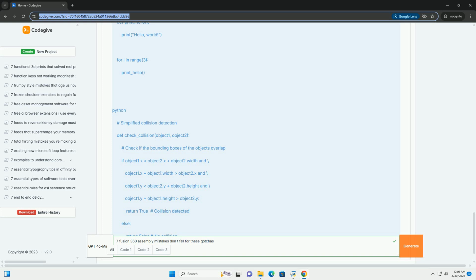Solution: use patterns for repetitive features. Use rectangular, circular, and pattern on path features, Create - Pattern, to create multiple instances of a feature or component quickly and easily. Component patterns: you can pattern entire components, not just features. Mirror pattern: create mirrored copies of bodies or components across a plane.